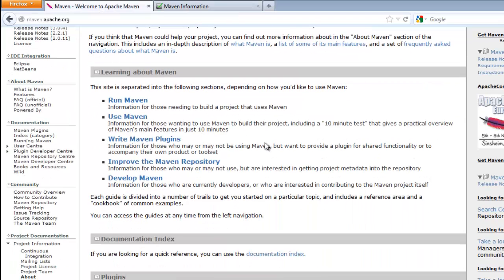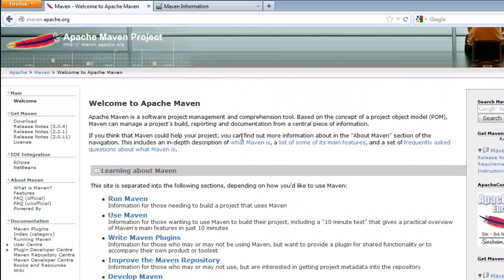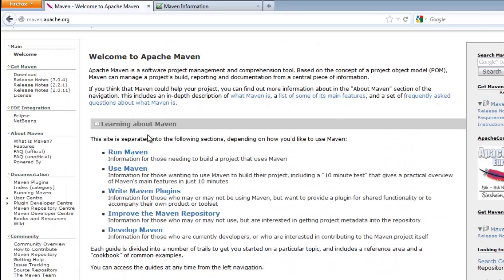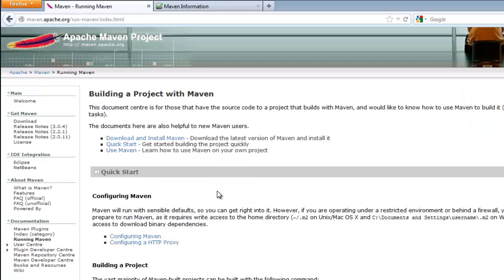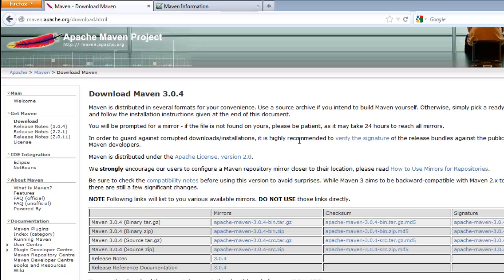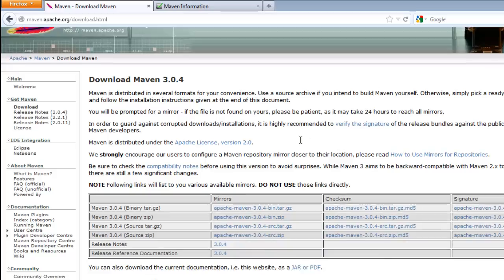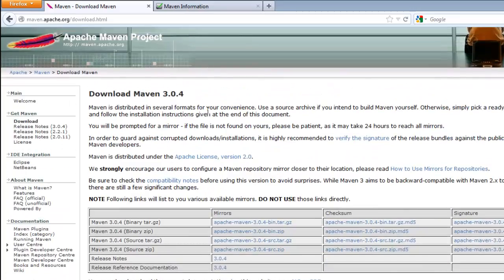So, what we want to do is install Maven. So I'm going to follow the instructions on the main site. There we go. So pretty much it's just following the instructions that are listed here.